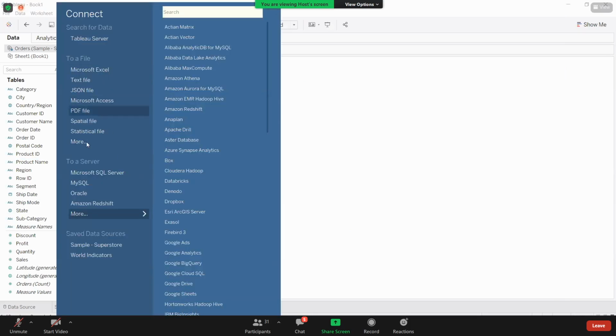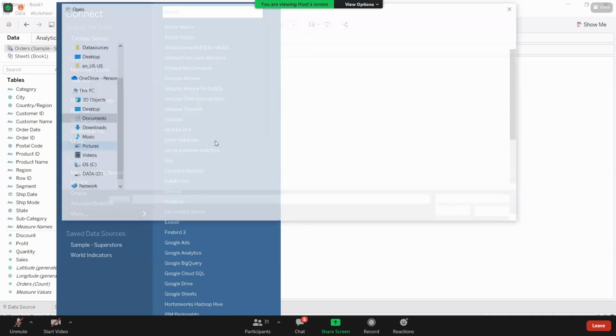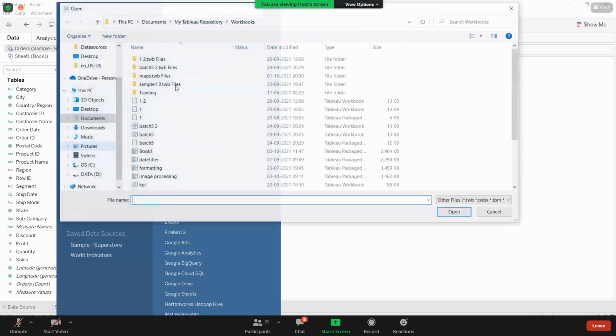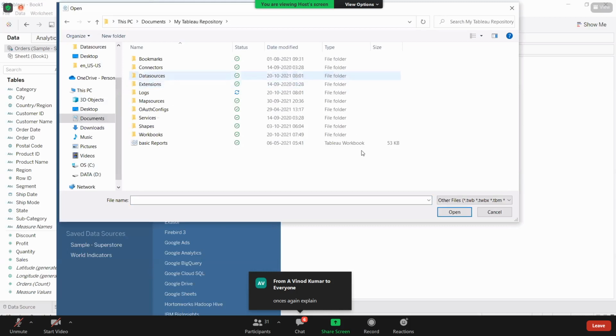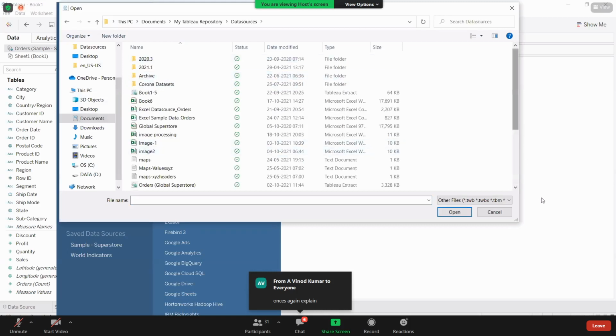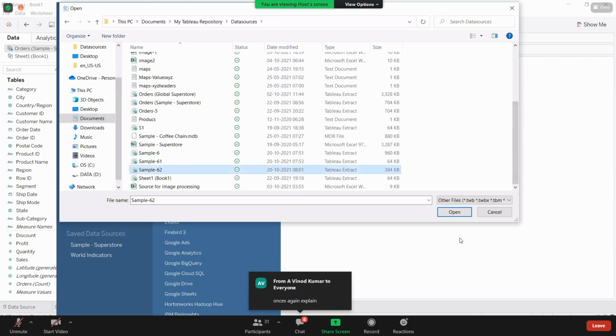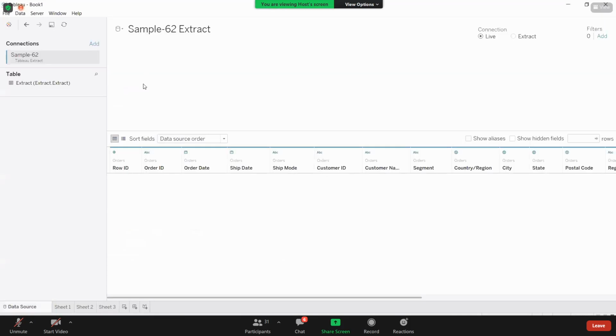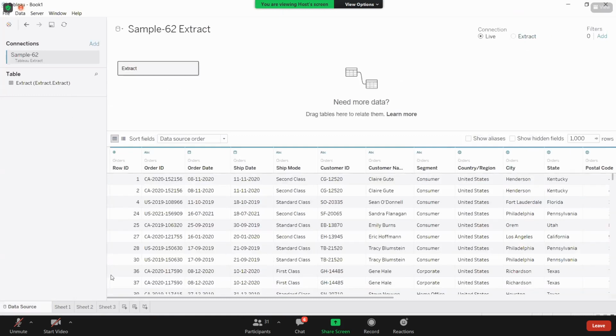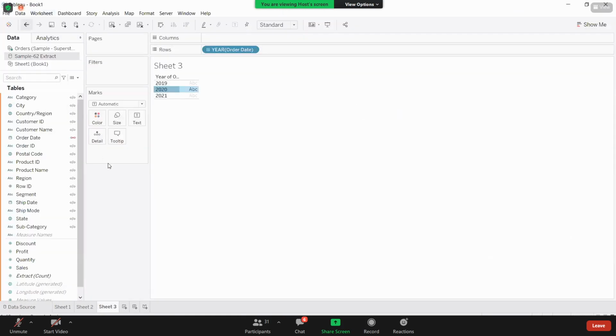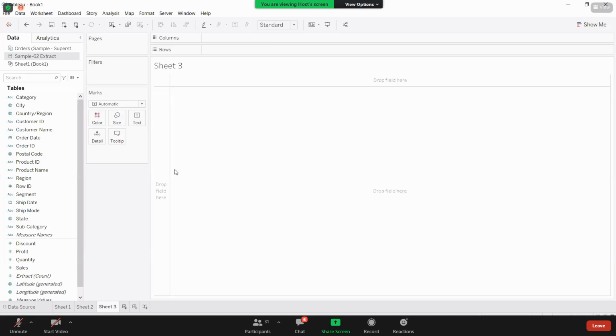So when you want to connect to your extract, just click on more. Go to documents, My Tableau Repository, data sources. Here, what have we created now? Sample 62. Now just connect to that. So this is the extract that we have created, and we are connected to that extract here. Now see, what is the proof that this is the same extract? This is about live and extract, guys.